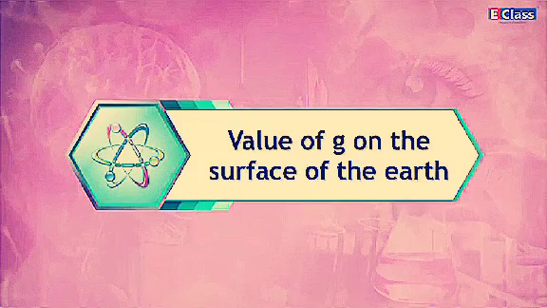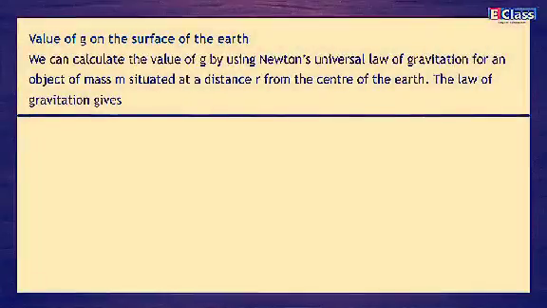Value of g on the surface of the earth. We can calculate the value of g by using Newton's universal law of gravitation for an object of mass m situated at a distance r from the center of the earth.